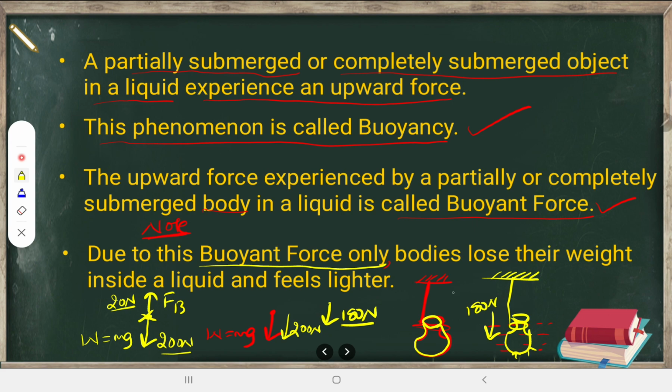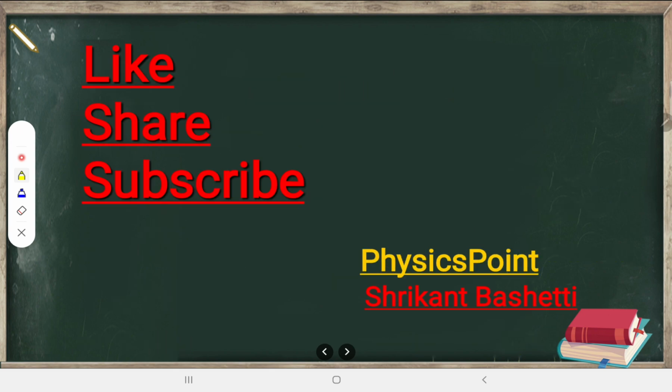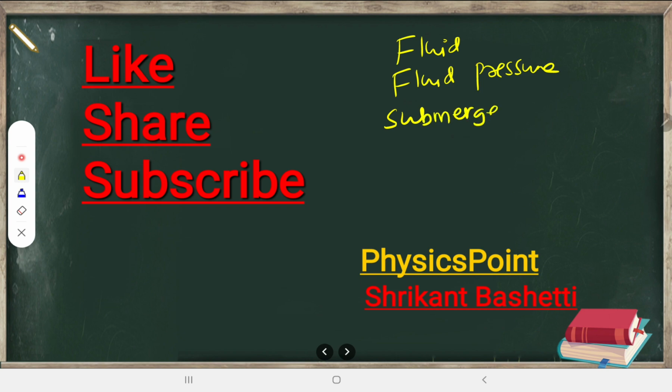I hope the concept is quite clear. So, the concept of fluid pressure, observe them once again, make notes. And the concept of submerged bodies, how much force they experience. Whatever submerged bodies are there, they always experience an upward force.